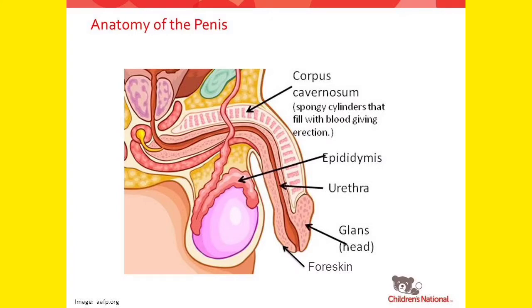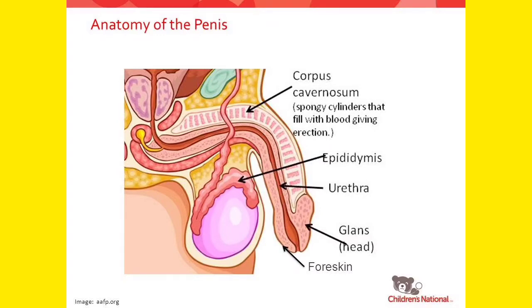There are other tissues which are also important. Let me tell you about the epididymis. Do you know what is epididymis? Epididymis is a tube-like structure, you can see, which is situated along the testis. So always remember, epididymis is a long thin tube situated along the testis, and it generally carries the sperm.